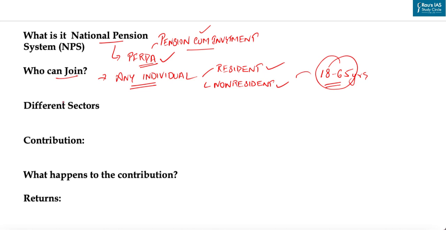Now let's see what the different sectors involved in this are. The first is the government sector. The central government introduced the National Pension System with effect from January 1, 2004, except for armed forces.